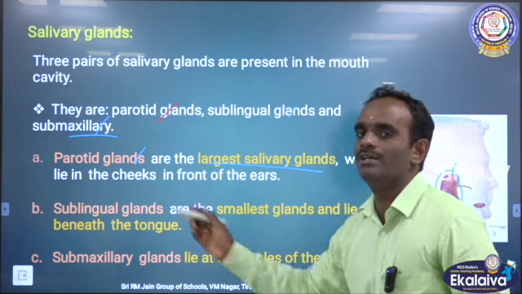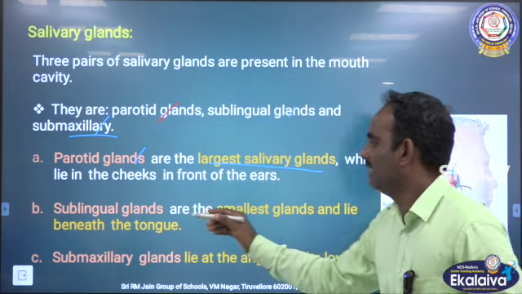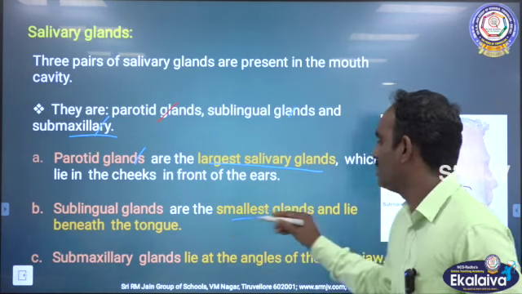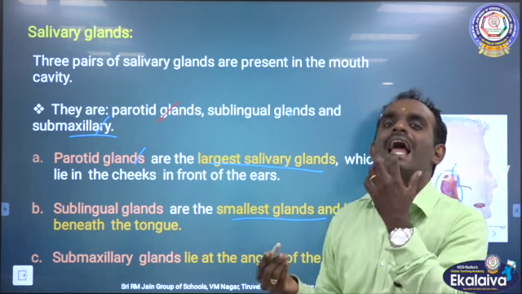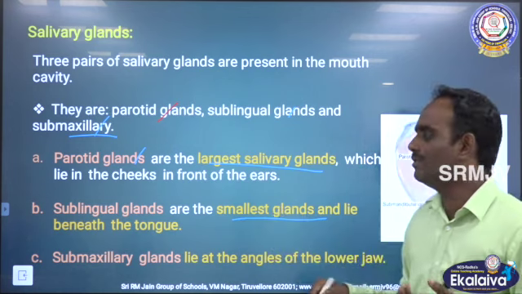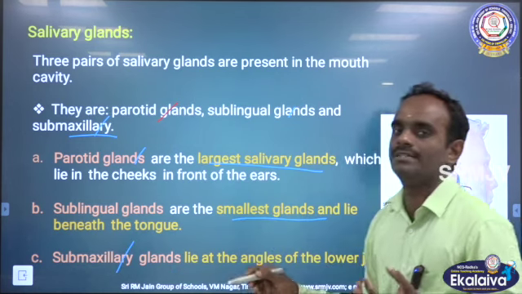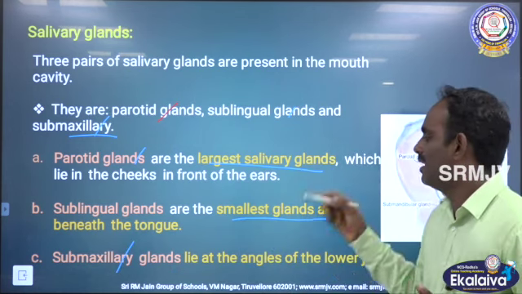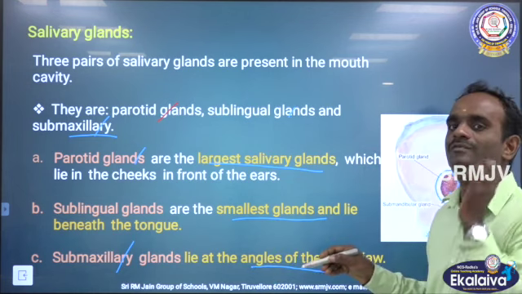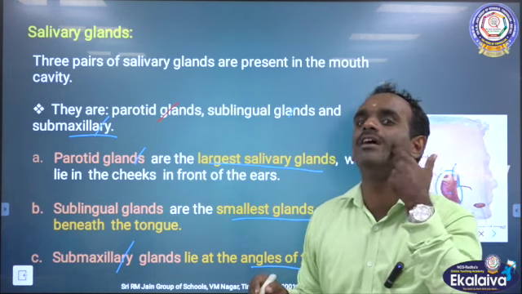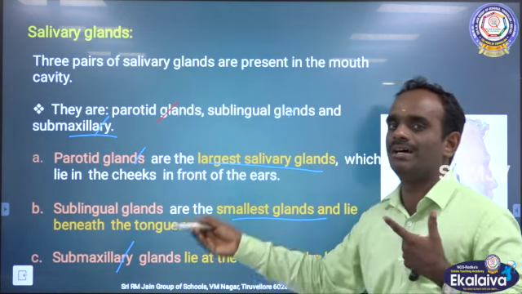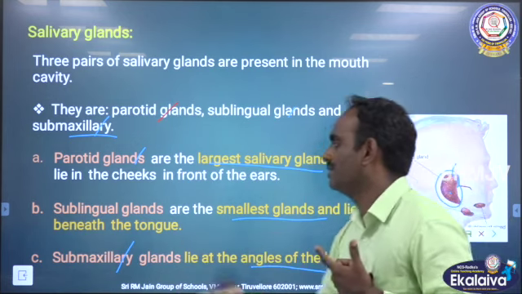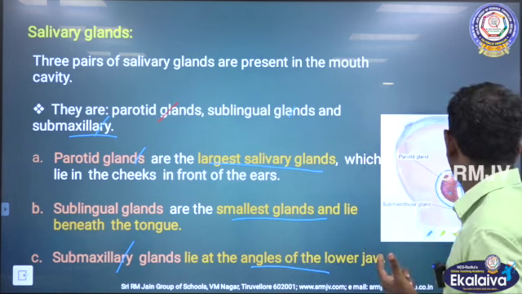Second one is sublingual glands. Sublingual glands are the smallest glands and lie beneath the tongue, just beneath here. And the third one is submaxillary or submandibular, which lies at the angles of the lower jaw. This is the angle of the lower jaw. Here the third gland, the submaxillary or submandibular gland, is present.